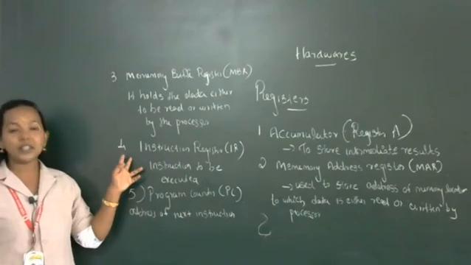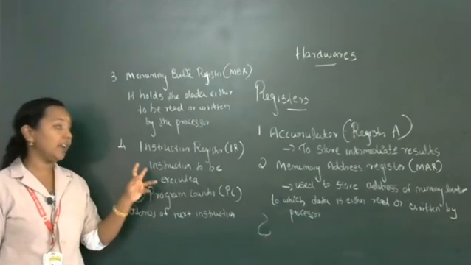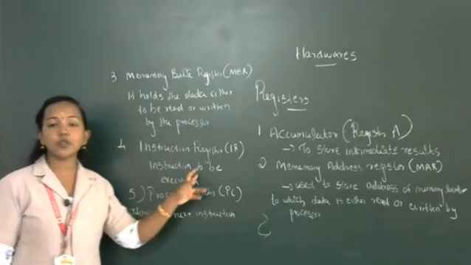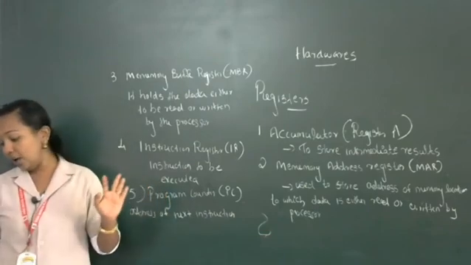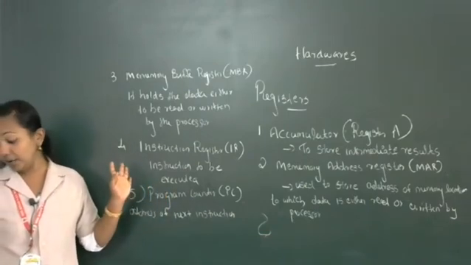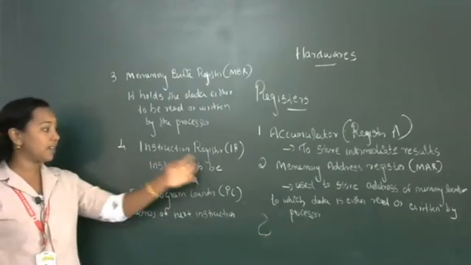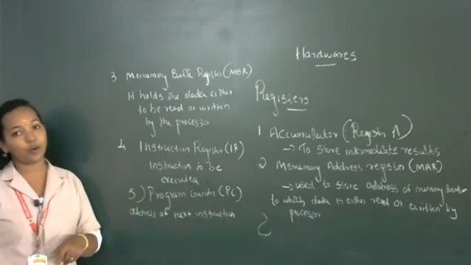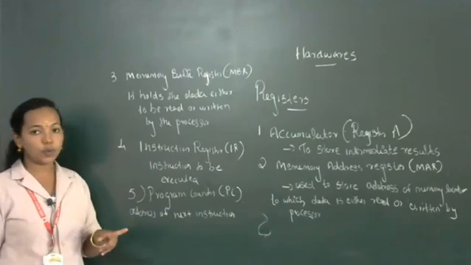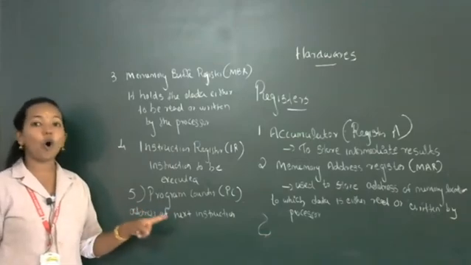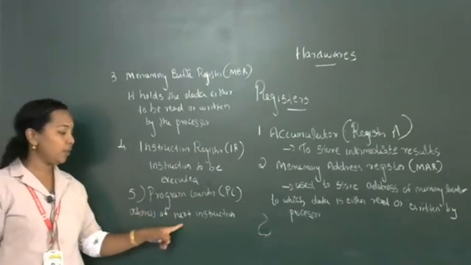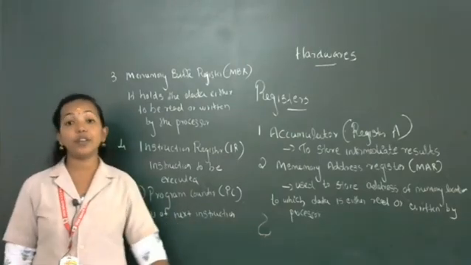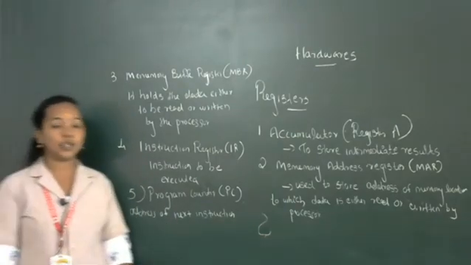Then the last one is the instruction register. It holds the instruction to be executed by the processor. That means the instruction to be executed is stored in the IR, or instruction register. The last one is the program counter, or PC. It is used to store the address of the next instruction to be executed.